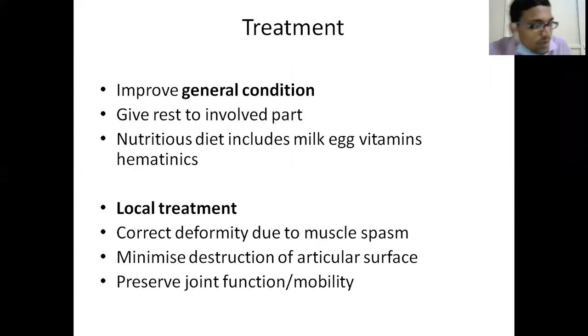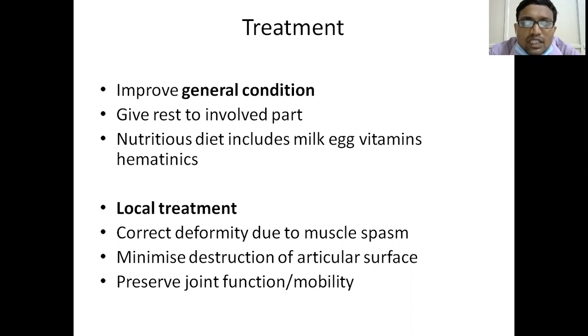So, coming to treatment. In treatment, the first thing we have to do is improve the general condition of the patient. Previously they used to keep patients in sanatoriums for exposure to fresh air, but now sanatorium treatment is not there.